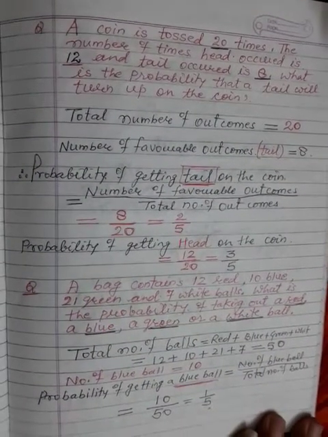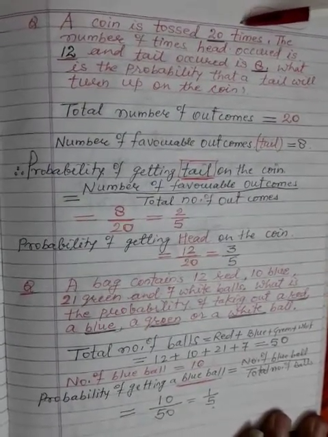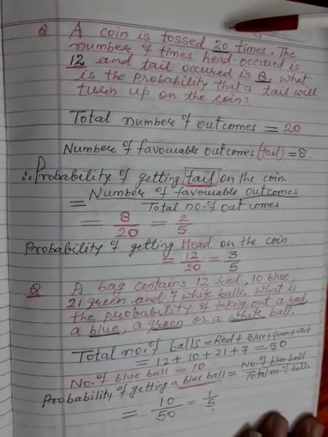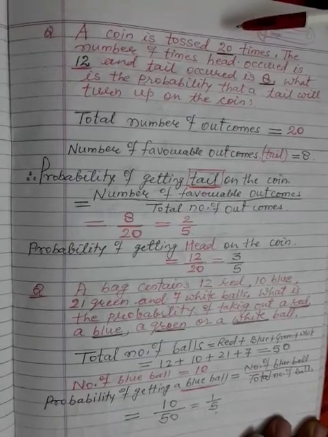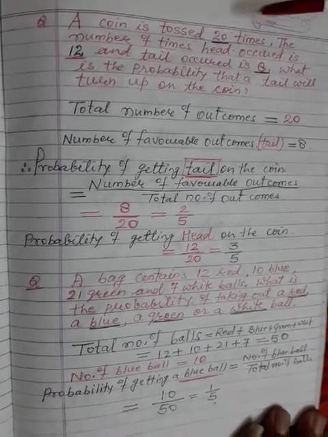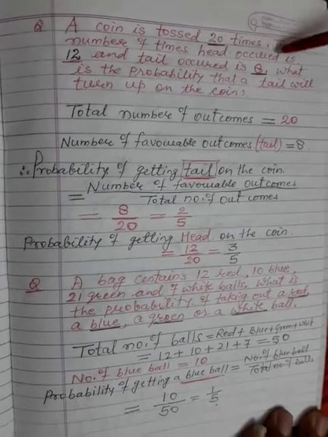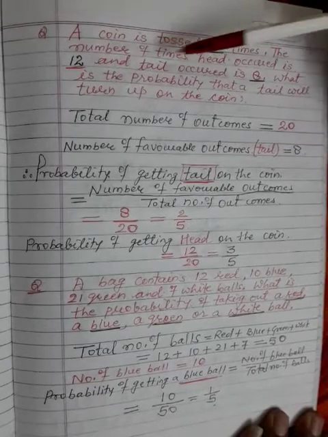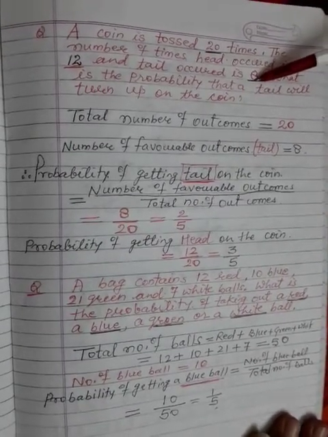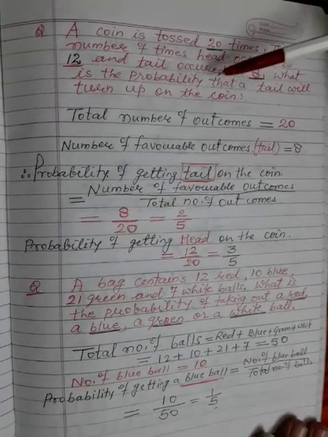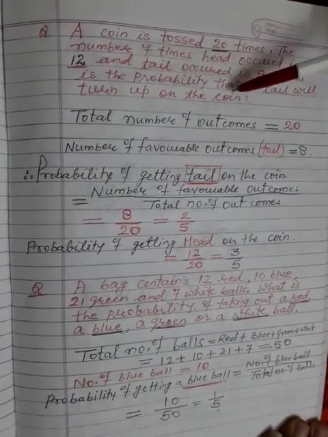Another question to understand: a coin is tossed 20 times. When the coin is tossed 20 times, we will get different outcomes, maybe head, maybe tail, maybe head. So out of these results, the number of times head occurred is 12 and tail occurred is 8. So 12 and 8 become 20. 12 is the head, 8 is the tail. What is the probability that a tail will turn up on the coin?